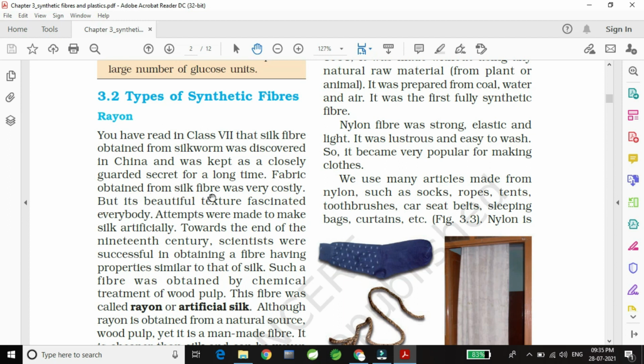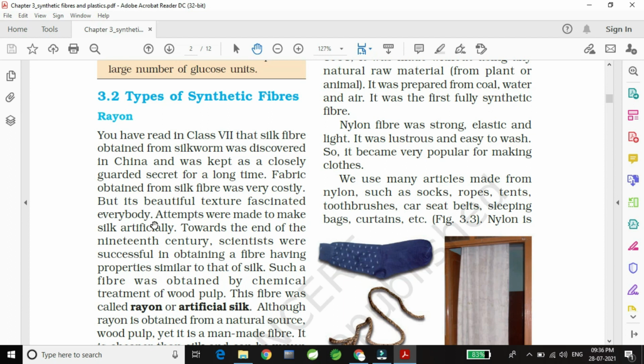Fabrics obtained from silk fiber were very costly. Obviously, if we get any fabric from a natural thing, it is very costly. Similarly, we get silk from the silkworm, so it is very costly. But its beautiful texture fascinated everybody. The texture of silk was very smooth and shiny, so everybody was attracted towards it.